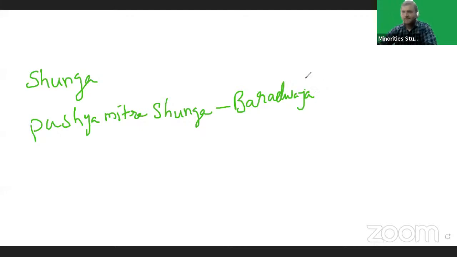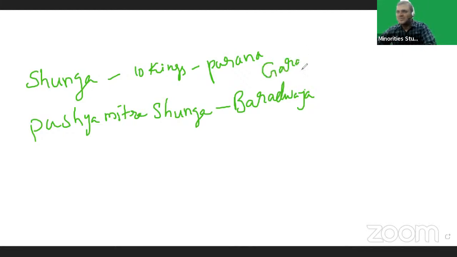According to the Puranas, 10 kings ruled the Shunga dynasty. We have another source, the Gargi Samhita.